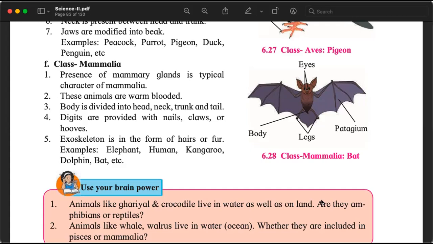So much information, no mathematics, lot of understanding, and a huge number of words which are difficult to pronounce. Because we are studying them for the first time, we will find it difficult to remember also. So please, please, please keep writing, keep completing your notes, and keep answering the questions that are in the textbook and more, so that when there is an exam or when you go to college, you know what you are talking about. If you see the picture of the bat here, its wing is not called a wing, it is called a patagium. Each part of the wing is called a patagium.